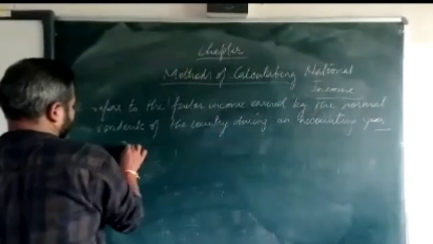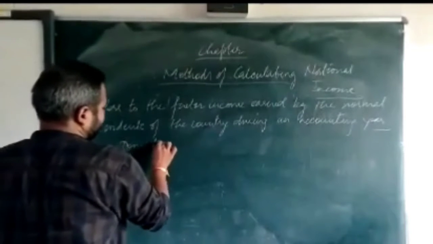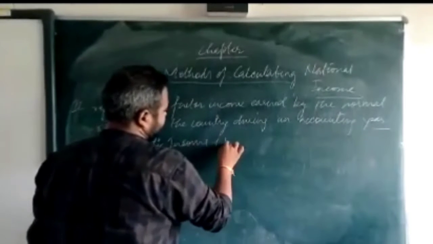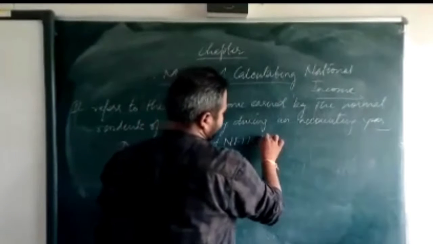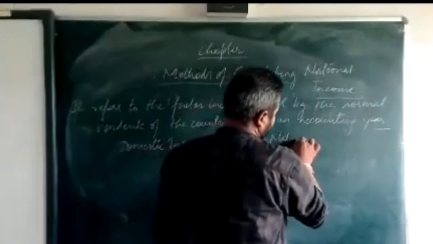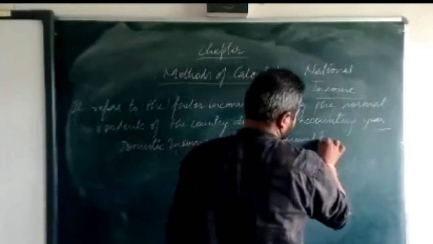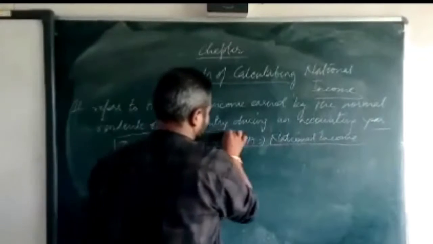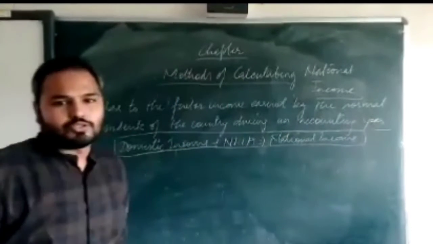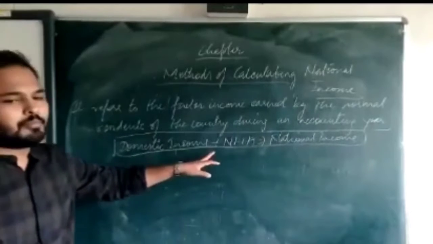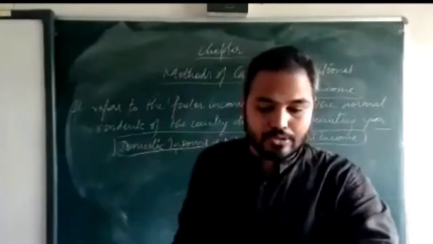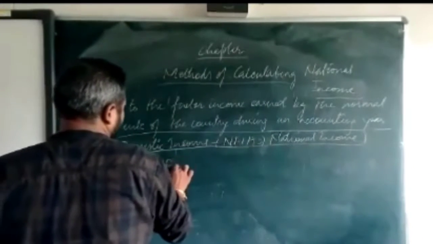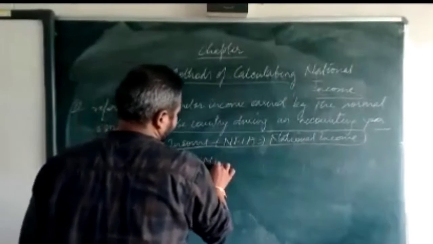That is domestic income plus NFIA is equal to your national income, or that is NDPFC plus NFIA.